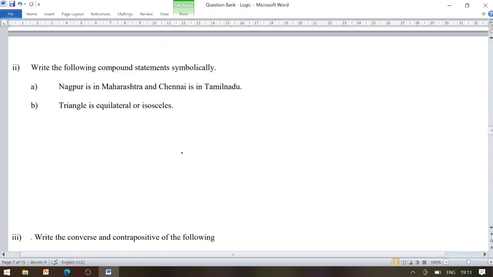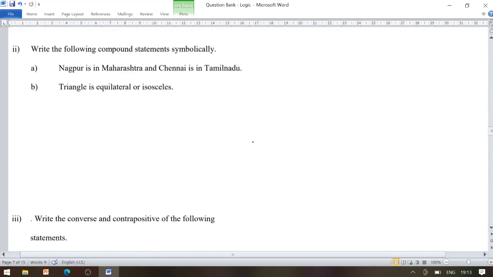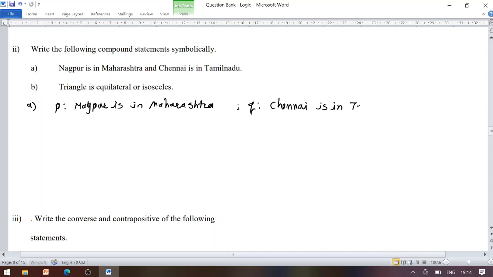Now look carefully. Write the following compound statements symbolically. For the first sub question, Nagpur is in Maharashtra and Chennai is in Tamil Nadu, I would like to separate out the simple statements from the compound statement. Let P be the statement, Nagpur is in Maharashtra, while Q be the statement, Chennai is in Tamil Nadu.